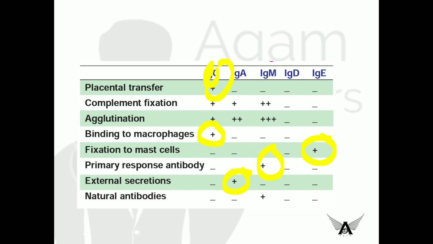And I said natural antibody is immunoglobulin M because it is the first antibody to be secreted in the fetus, because others, like immunoglobulin G, are transferred from the placenta. And immunoglobulin A is also transferred from mother's milk to fetus. So the first occurring one is immunoglobulin M, so they are called natural antibodies.